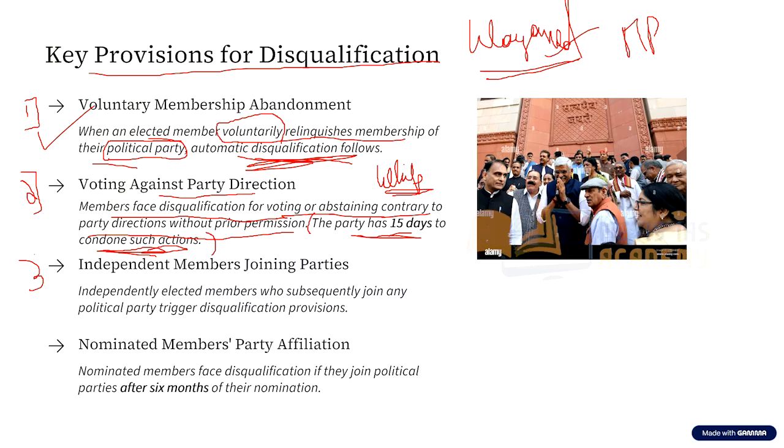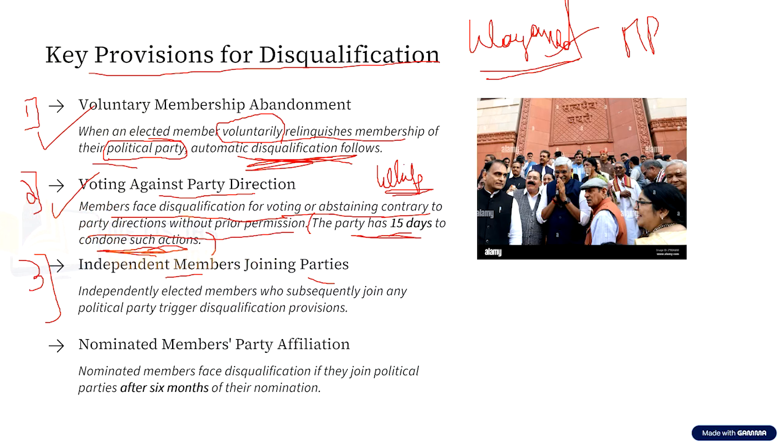Independent members joining any parties. Let us assume there is an independent member. Okay, that is, there is a contestant who contested for Lok Sabha election not on any party ticket. Rather, this contestant contested on his or her own and won the election, defeating all the other candidates contesting from different parties.